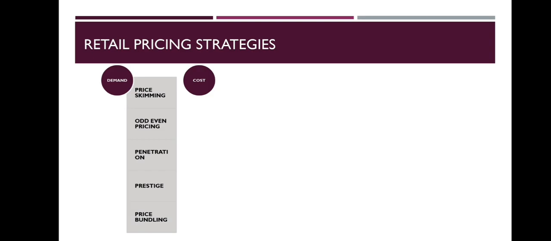It is a method of determining prices that takes a retail company's profit objectives and production costs into account. These methods include the following: cost plus pricing. The company sets the prices a little above the manufacturing cost. For example, if the cost of the product is rupees 600 per unit and the marketer expects 10% profit, then the selling price is set at rupees 660.